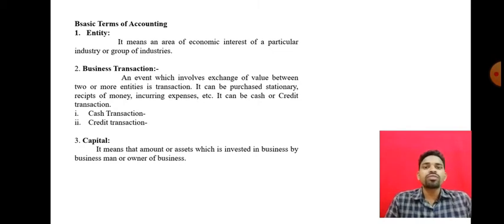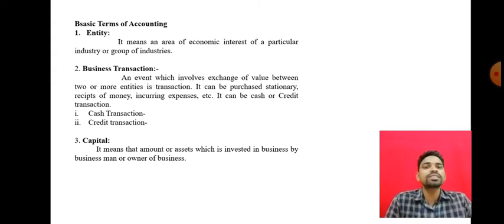The first one is entity. So what is an entity? It means an area of economic interest of a particular industry or group of industries. Entity means one particular industry or group of industries. It definitely has physical existence.